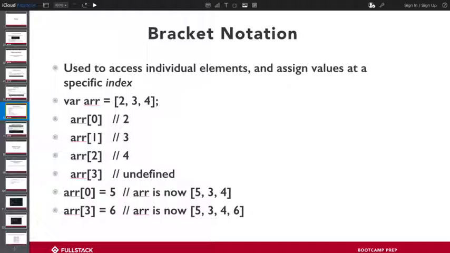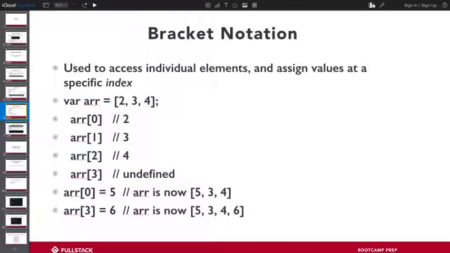So now that we've created our list and we know how to reference certain things, the next question is, great, how do we actually reference those things? What we do is through something called bracket notation. So earlier we made this array. Well, this is a different array, but essentially, array 2, 3, and 4. It's an array with 3 numbers in it.